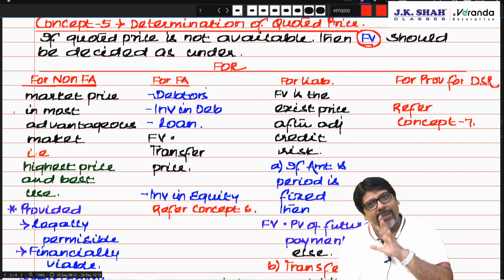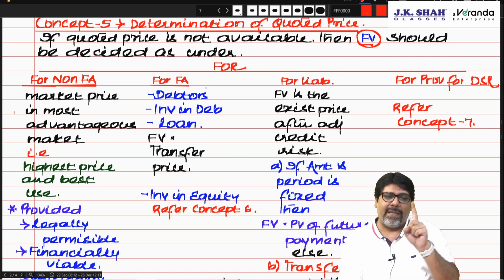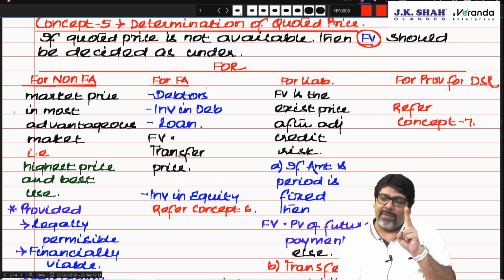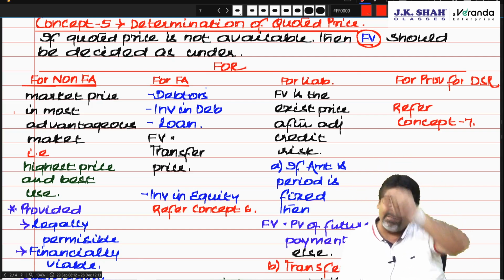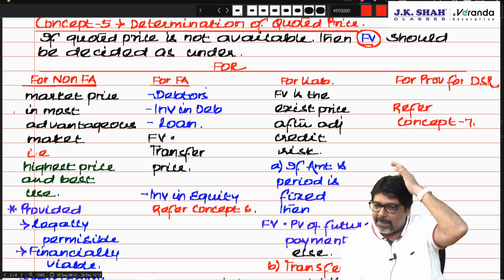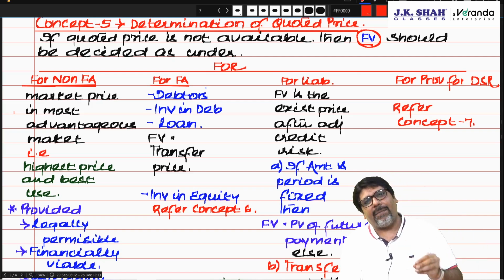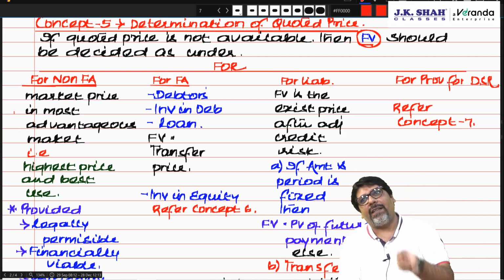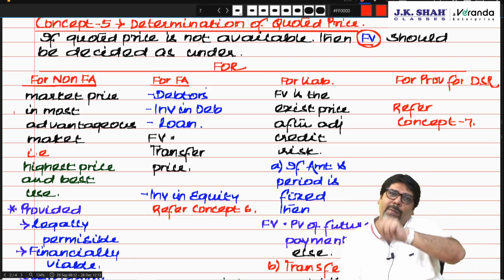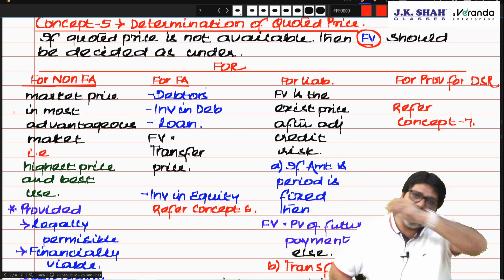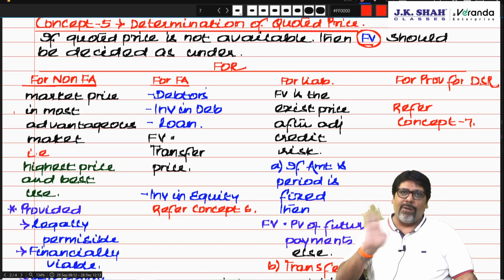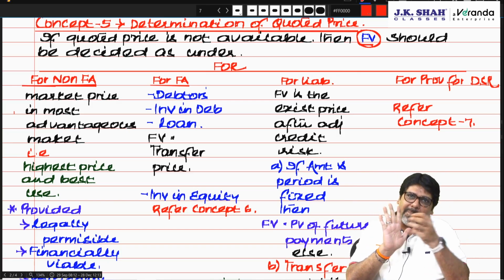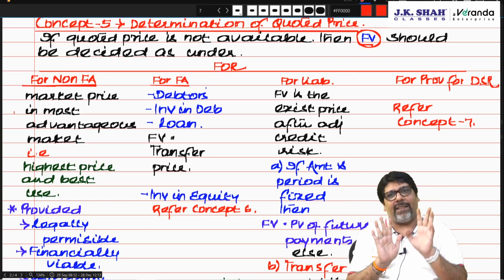But instead of 1 ton, I have got 2 kgs. Is the government allowing? Yes. Physically possible? Yes. Financially viable? Yes, because that gives the maximum price. Then that would become the most advantageous price. Am I clear? If I sell it in India, I am getting 10 rupees, but if I go and sell it in Dubai, I'll get 12 rupees. So can I say Dubai is the most advantageous price, and can I consider that as my quoted price or fair value? No. Most advantageous price which satisfies the 3 conditions.